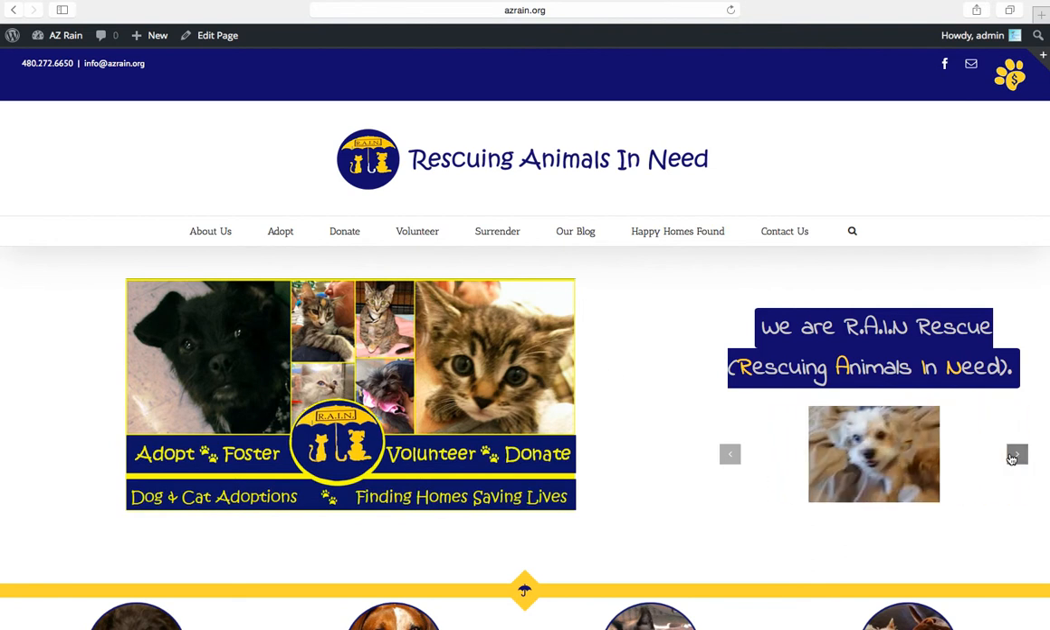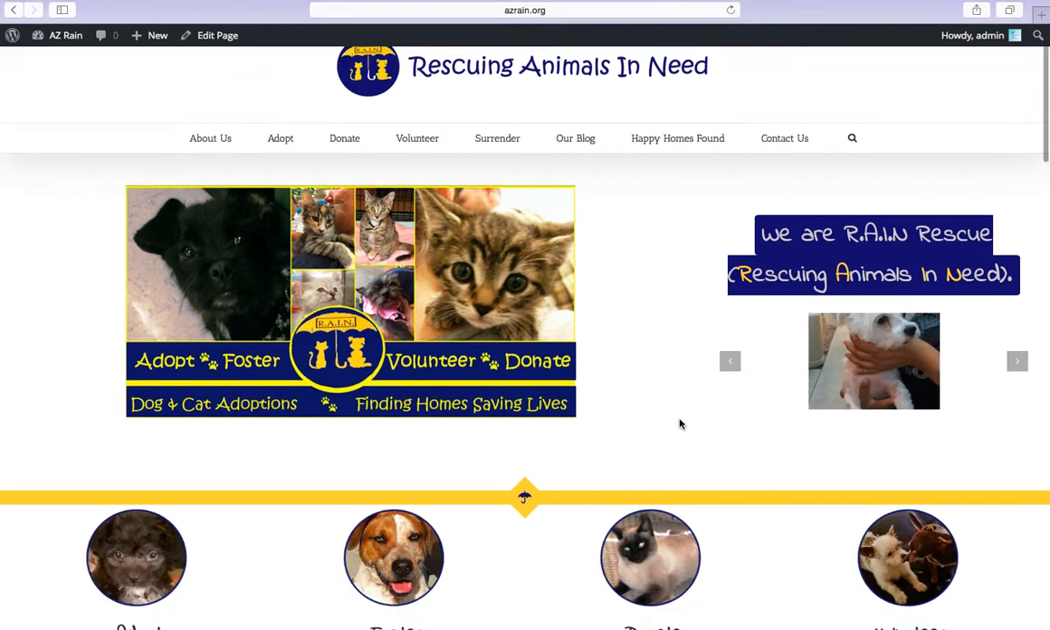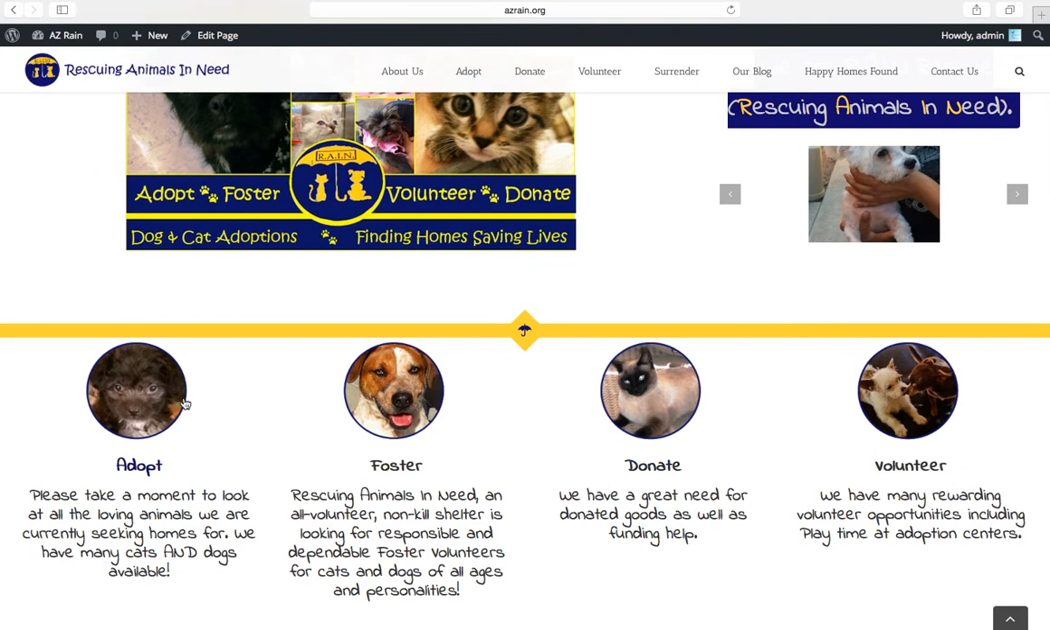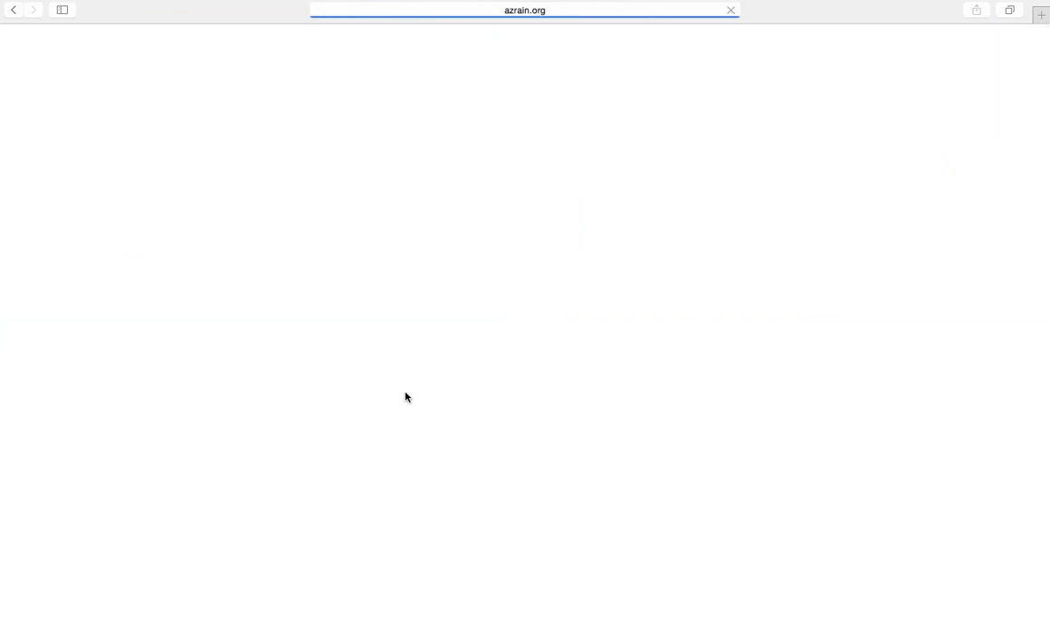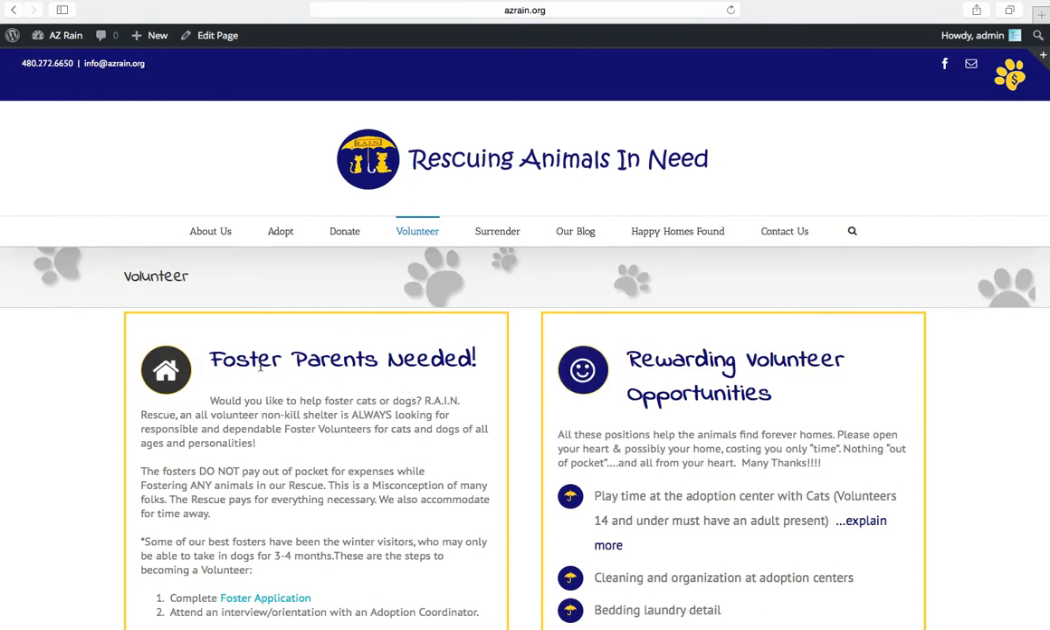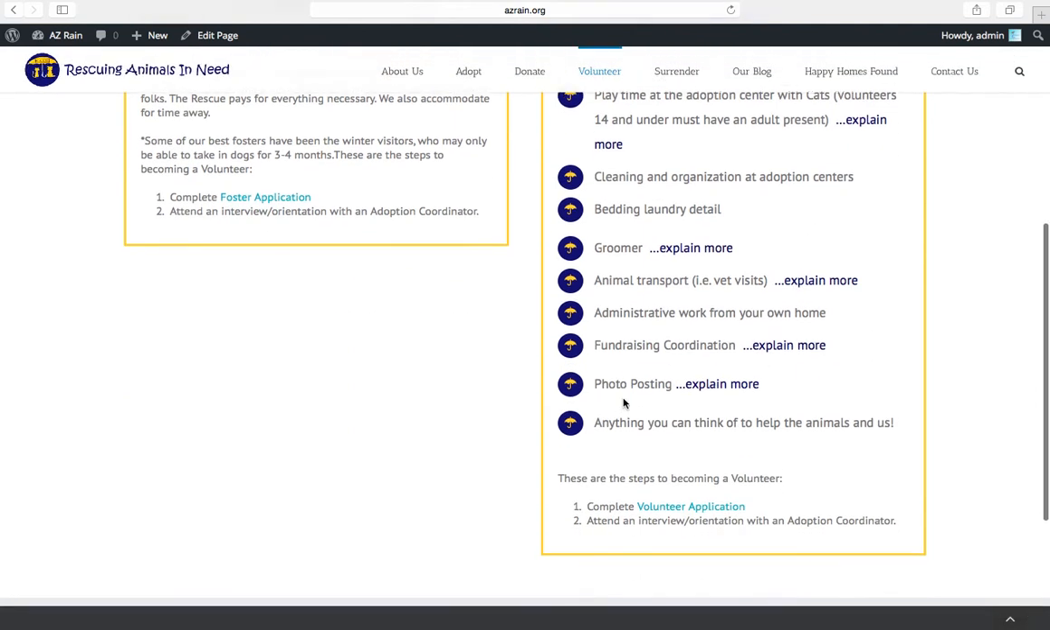this is scrolling through all those animals that are available, highlighting the 4 needs. We need people to adopt, foster animals, donate their money, and volunteer their time. If we were to click on one of these, it would take us to information about that one. We need foster parents. There's a lot of these cute little graphics throughout the website.